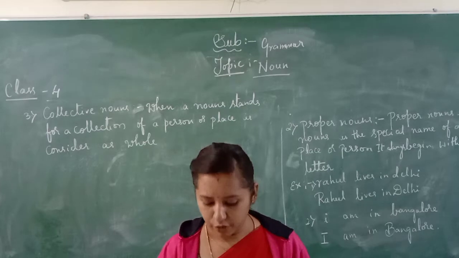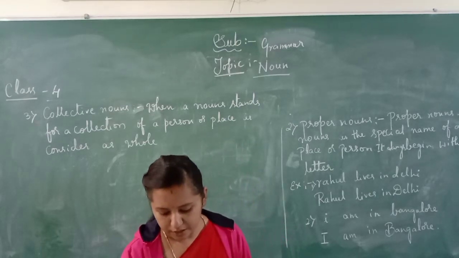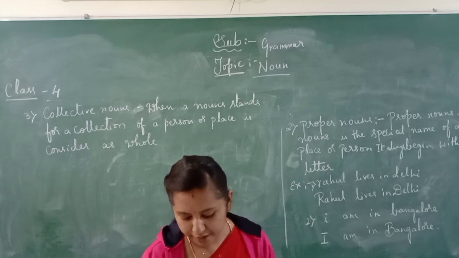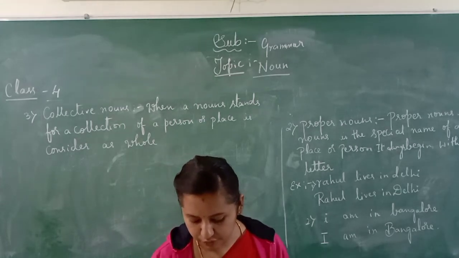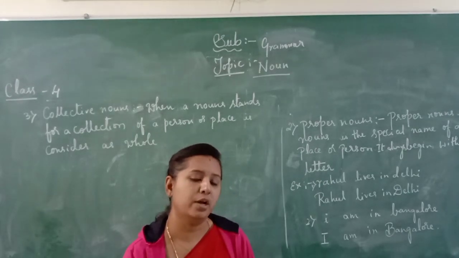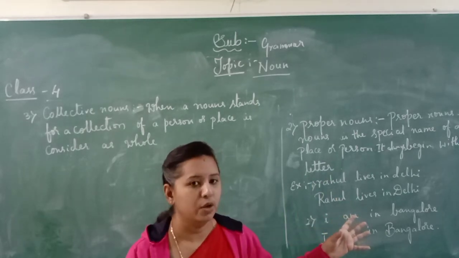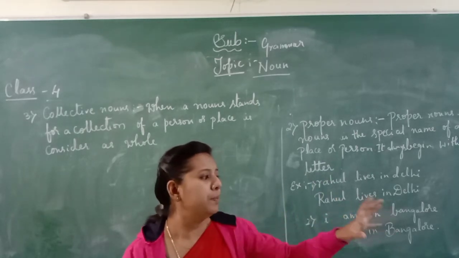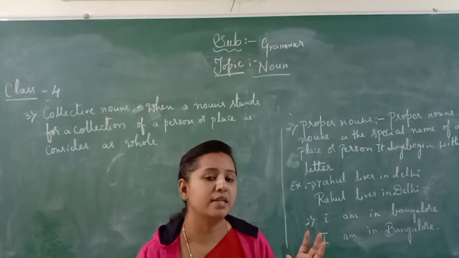The word herd stands for a collection of cattle. The word crowd stands for a collection of people. For one person, I will say one person is standing next to me. If so many people are standing there, it's a collection of people, and we call it a crowd.